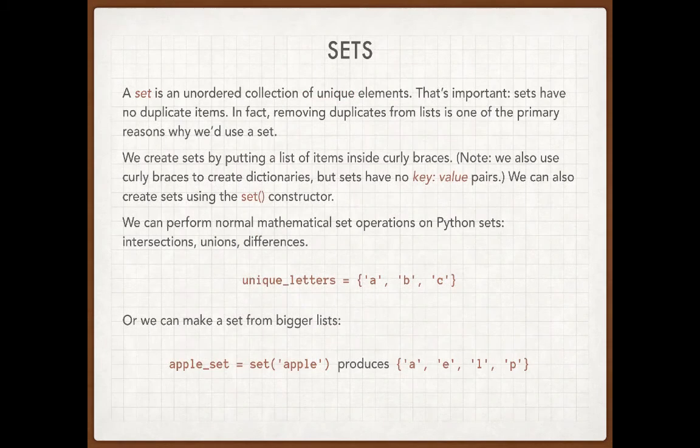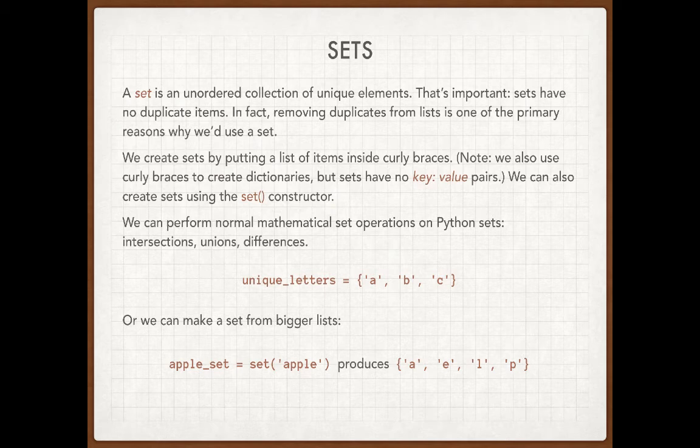The other data structure that I'd like to talk about today, and we'll play with this in just a minute, is a set. If you've played with things like Venn diagrams or sets in math in the past, this is exactly what it is. A set is an unordered collection of unique elements. And it's important to remember that because sets do not have any duplicate items. In fact, the example that I'm going to show you when we play in the terminal window is how to remove duplicate items from a list.